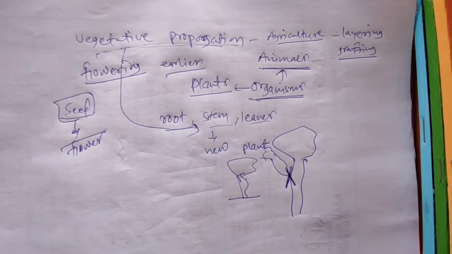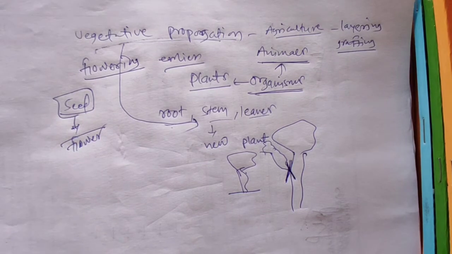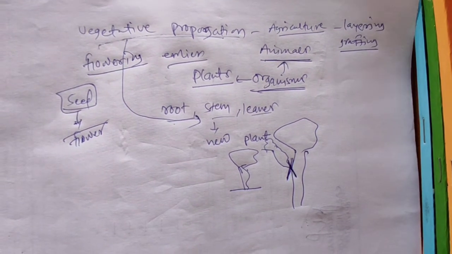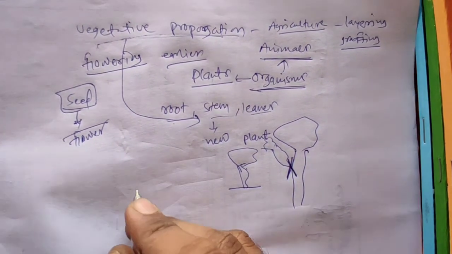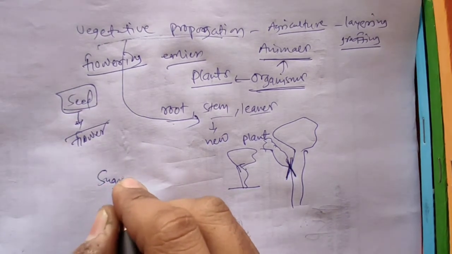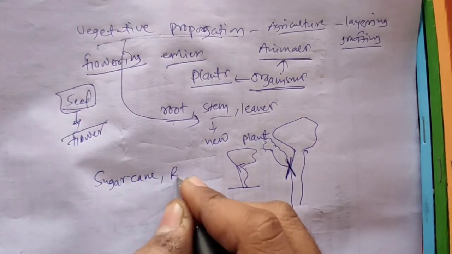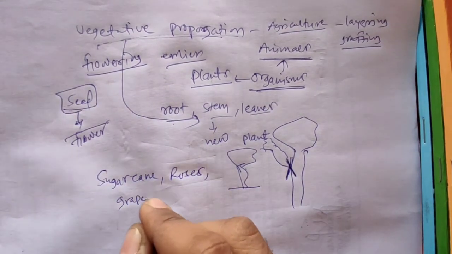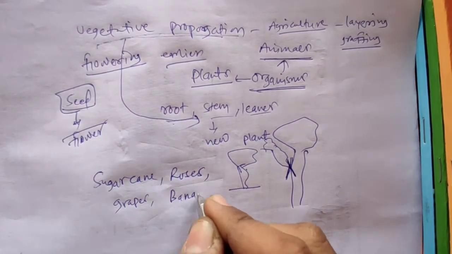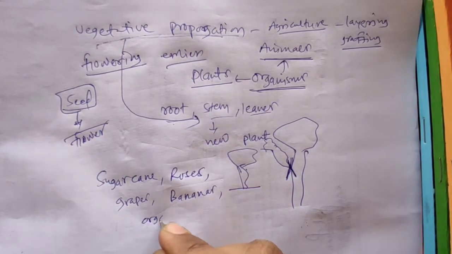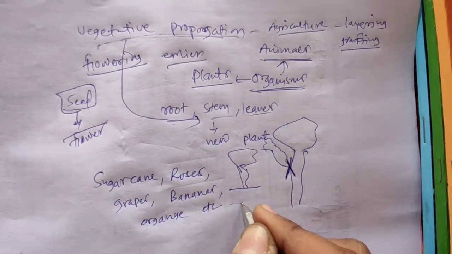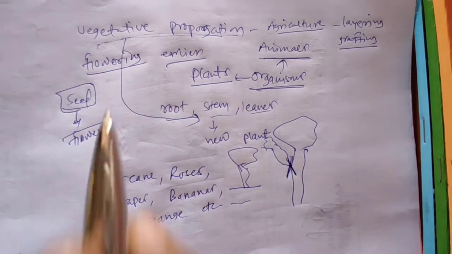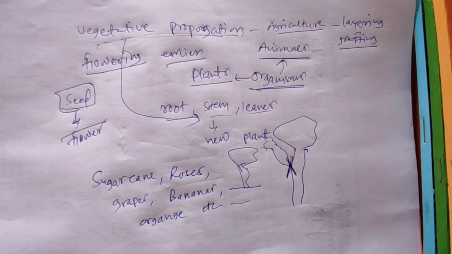This way vegetative propagation is used in agricultural practice to grow many plants like sugarcane, roses, grapes, sometimes bananas, orange, etc. These all can be grown by this method, vegetative propagation.